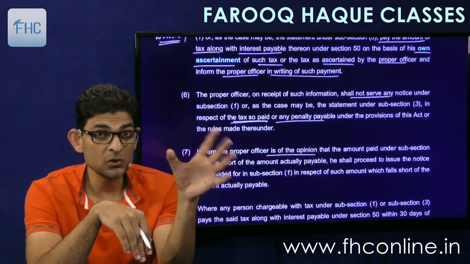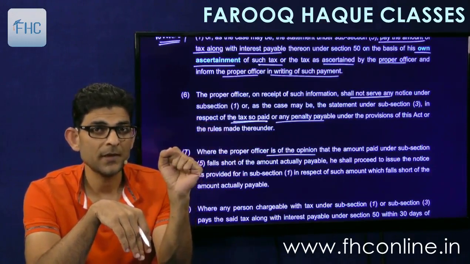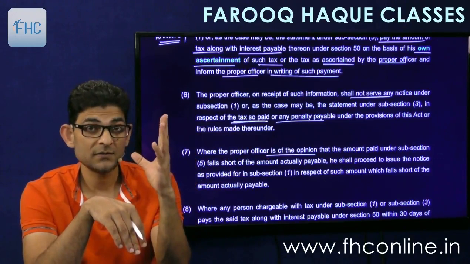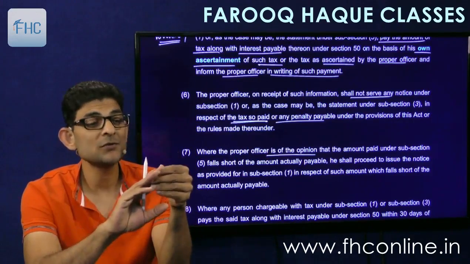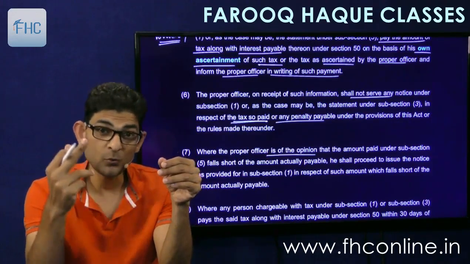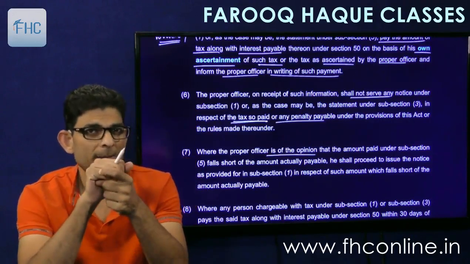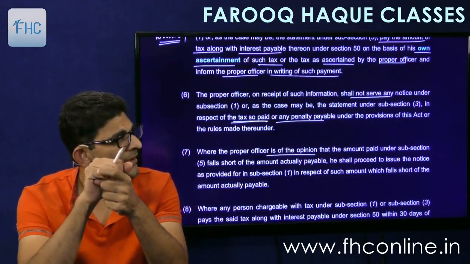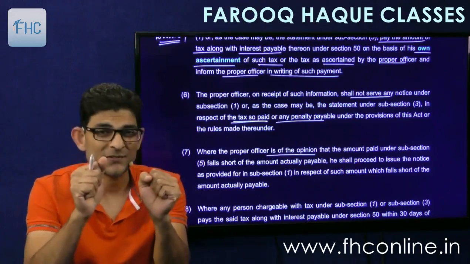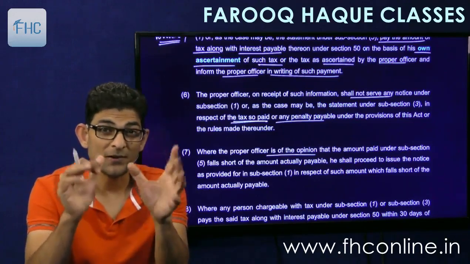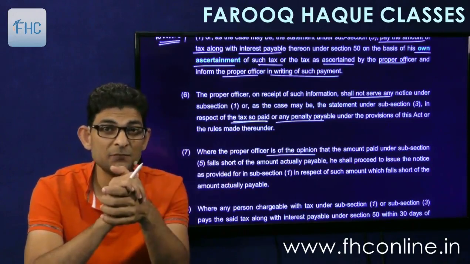Okay, a total short payment of 20 lakh rupees. Now if I want to confess and say the truth, then I should speak the whole truth. I should pay the whole 20 lakhs plus interest. But if I say that let's pay up at least 5 lakhs, and conceal the remaining 15 lakhs.